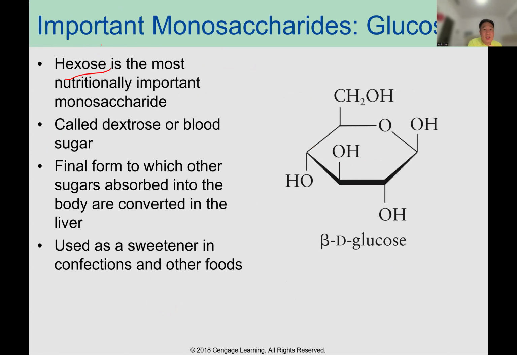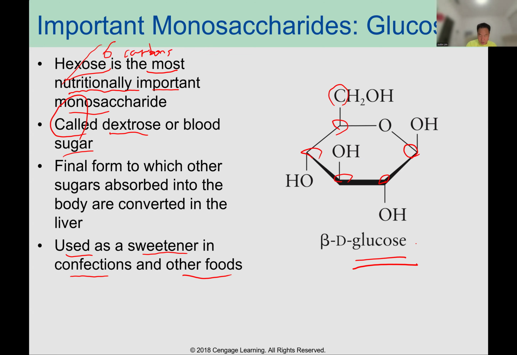So hexose, hexo means 6 carbon, is the most nutritionally important monosaccharide. So 1, 2, 3, 4, 5, 6 carbon. Called dextrose or blood sugar. Okay. Used as a sweetener in confections and other foods. This one is glucose. Okay, glucose.